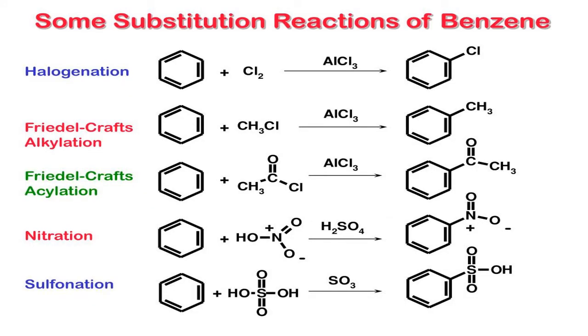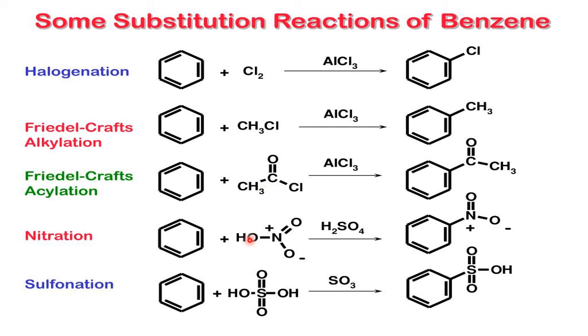These are some examples for electrophilic substitution reactions of benzene: halogenation, nitration, sulfonation, Friedel-Crafts alkylation, and Friedel-Crafts acylation. Totally we have 5 electrophilic substitution reactions of benzene. First, halogenation, any halogen. So chlorobenzene, bromobenzene, iodobenzene in the presence of what? AlCl3, which acts as a catalyst.